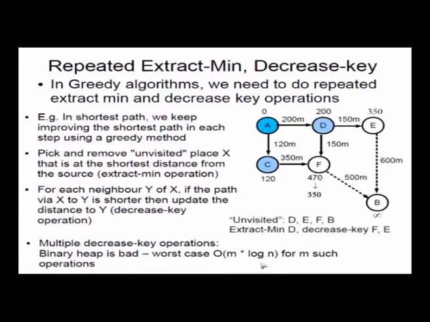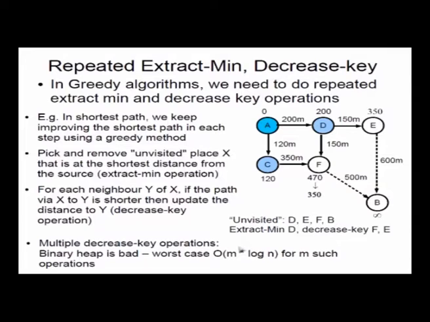A heapify up operation we know takes log n. So if you do m decrease keys, for every node that we extract min, D might have m neighbors, where m is the number of edges. It may have as many as m neighbors.